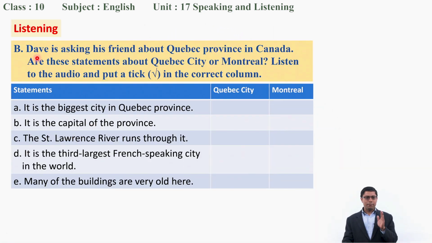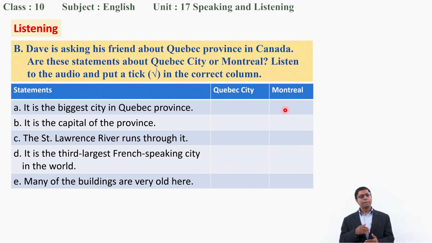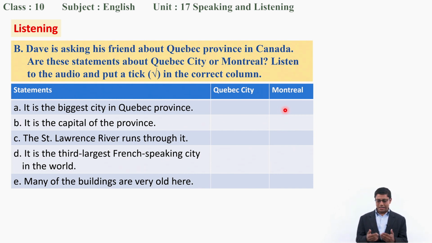Now it's the time to do the task. So we'll do first task, that is exercise B. Okay, here I'll play the audio. Then you will decide whether these statements are about Quebec City or Montreal City. If the statement is about Quebec City, you will put a tick mark just under Quebec City. If it's about Montreal City, then you'll put a tick mark just under Montreal City. Did you understand what I said? Okay, that's good, dear students. So please listen to the audio and do the task then.